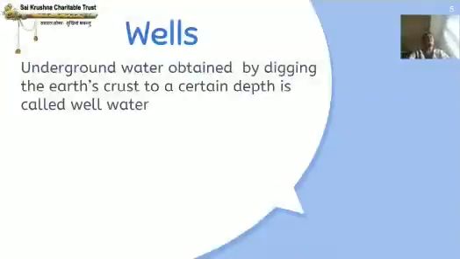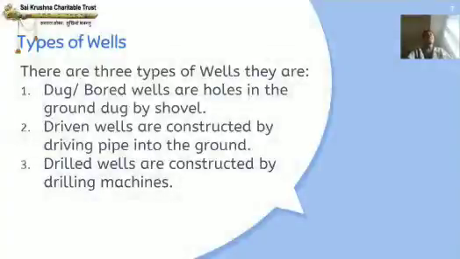And now we will discuss about wells, as wells are the most important source of water. Underground water obtained by digging the earth's surface to a certain depth is called well water. This is the picture of a well. Now we will discuss about the types of wells.